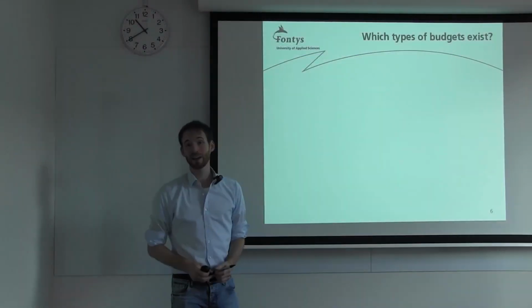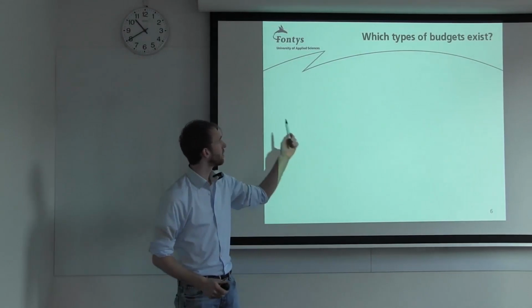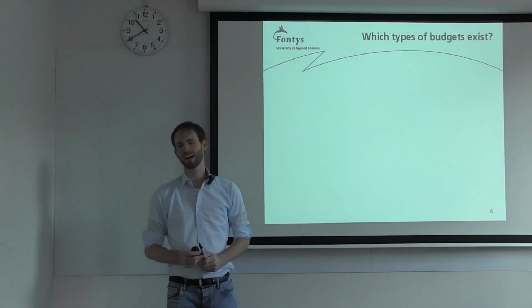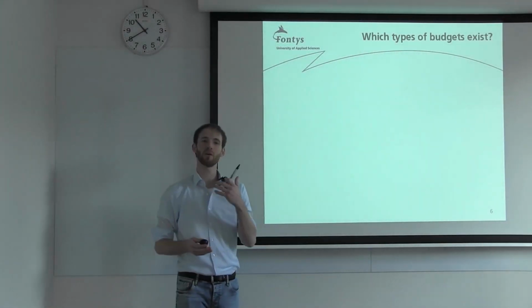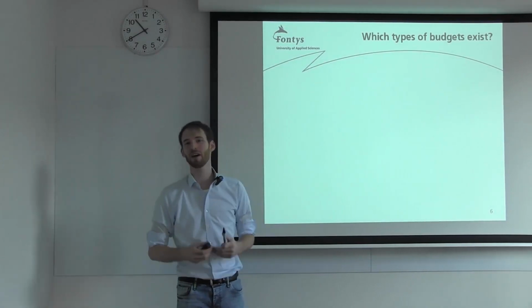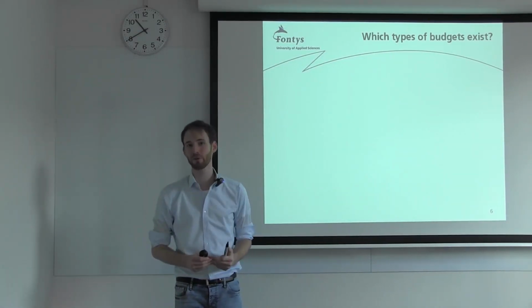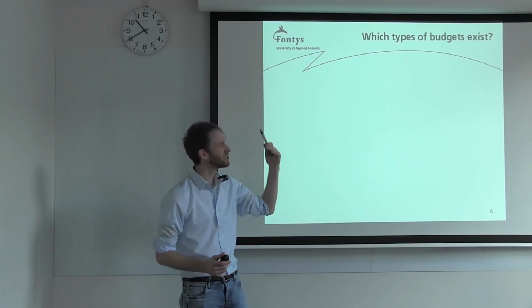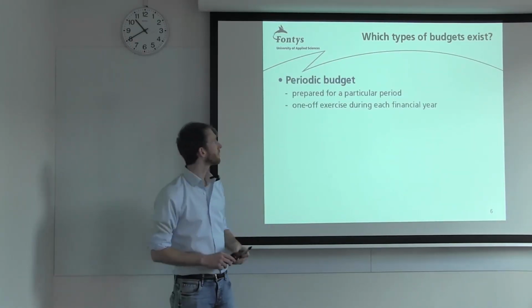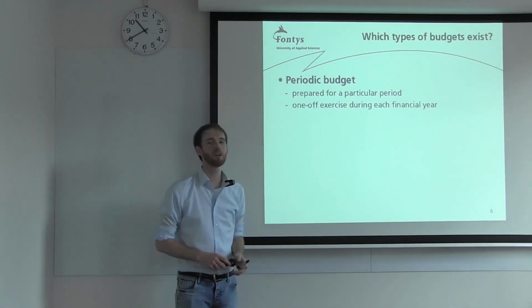All right, let's now look at the next guiding question. Well, which types of budgets actually exist? Because now we talked about what a budget is, and we talked about how the process works that companies go through, and now we have to look at which types actually exist. Well, the first thing is there is a periodic budget.